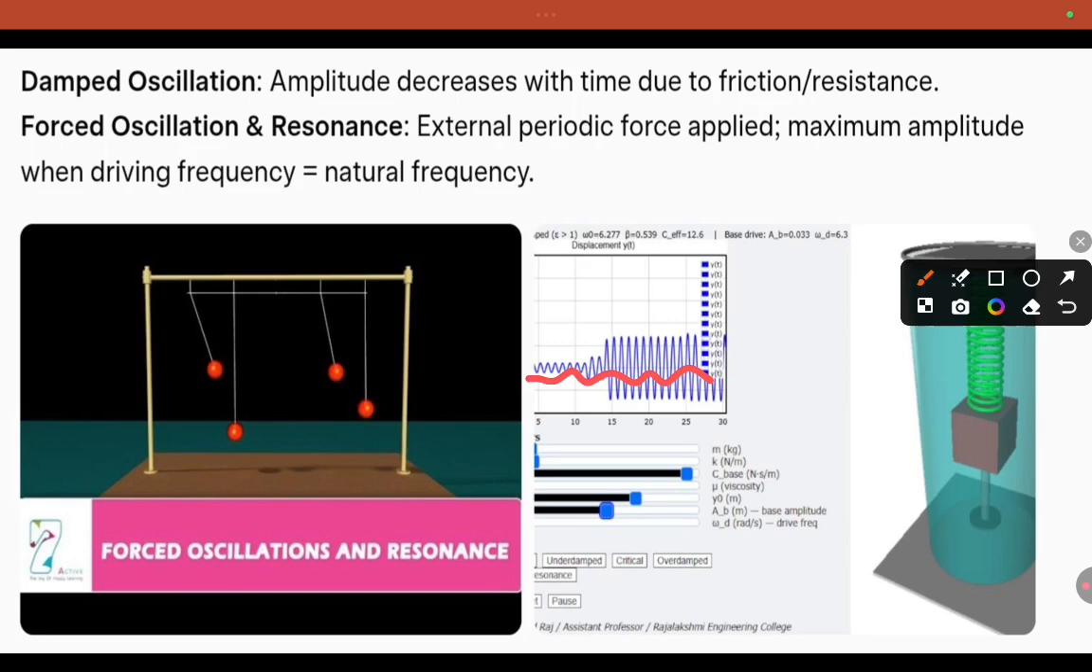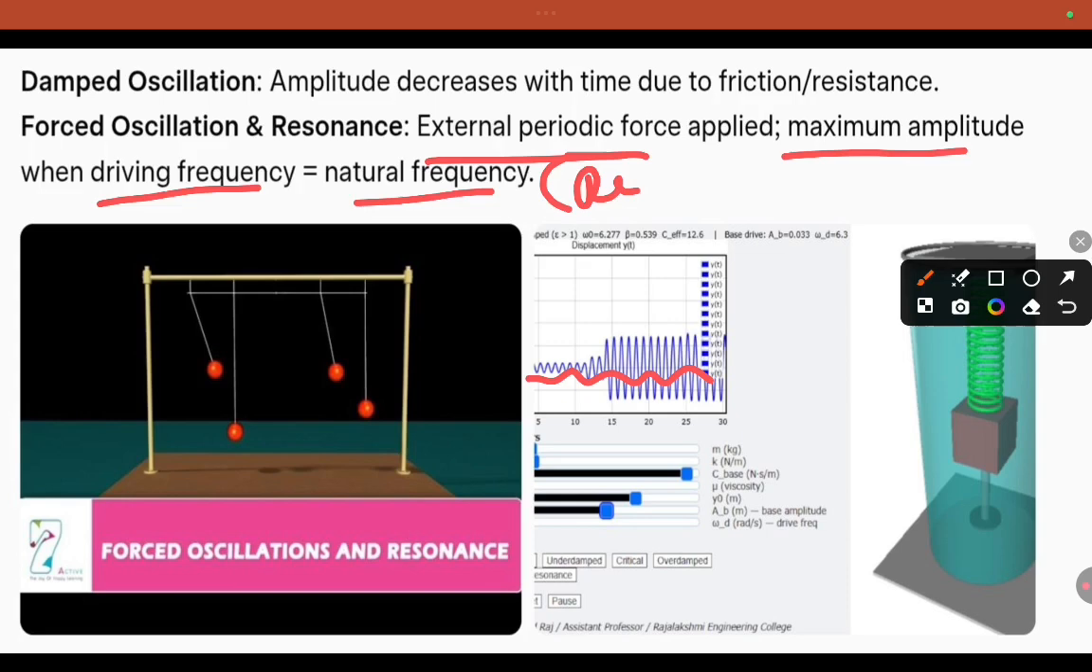Then, what is forced oscillation? An external periodic force is applied. The maximum amplitude is reached with the help of the external frequency and the natural frequency. This is the condition for resonance. When we apply an external force, that is called forced oscillation. And during this forced oscillation, when the natural frequency and the applied frequency are equal, that is called resonance.